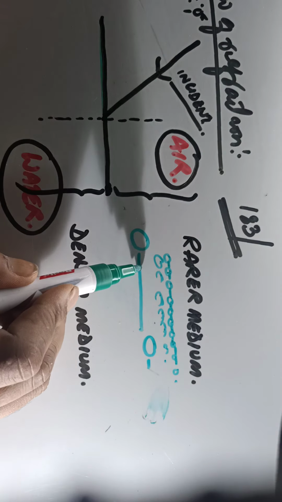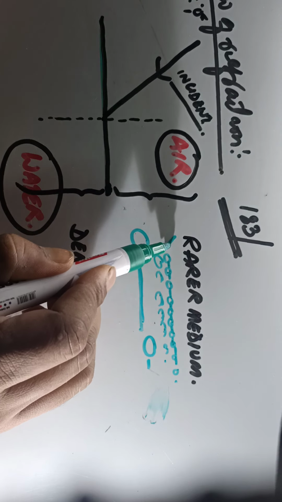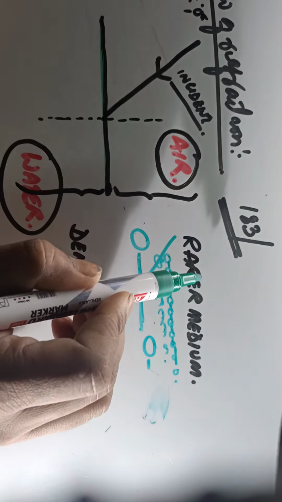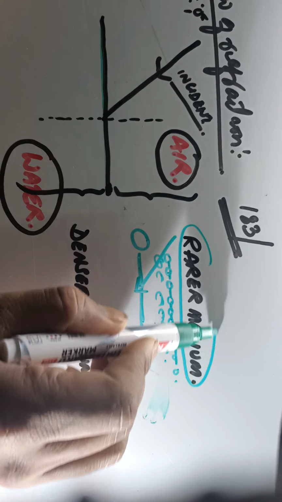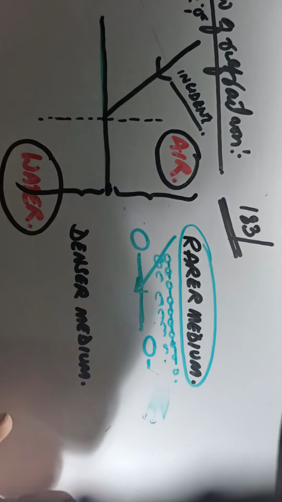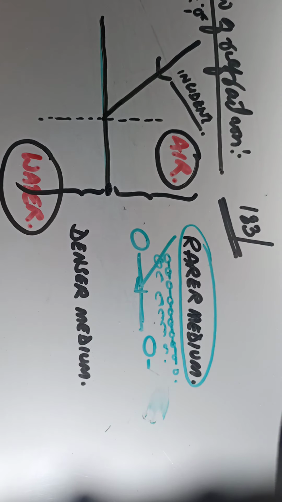Now, in this case, what happens is it is easier for the light to travel through it. Okay. So now, rarer medium means the medium in which the molecules are comparatively far away from each other, and through which the light can travel easily.